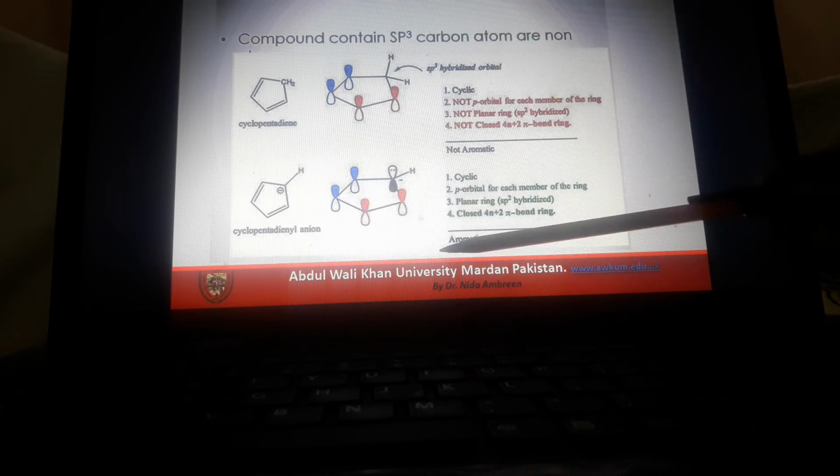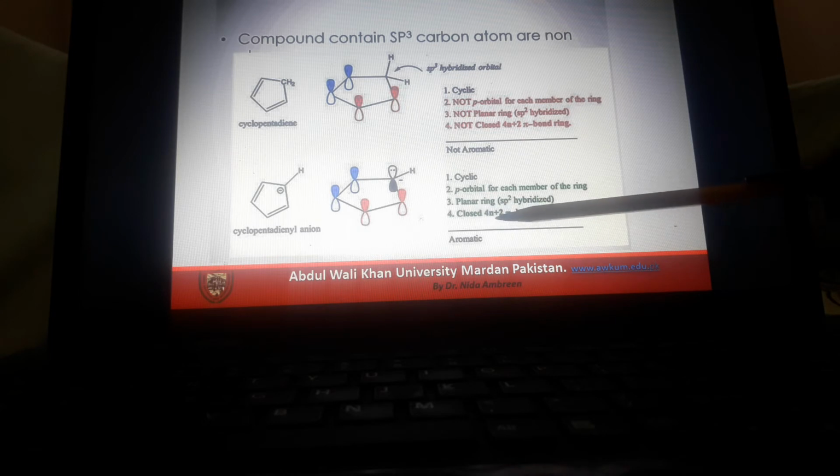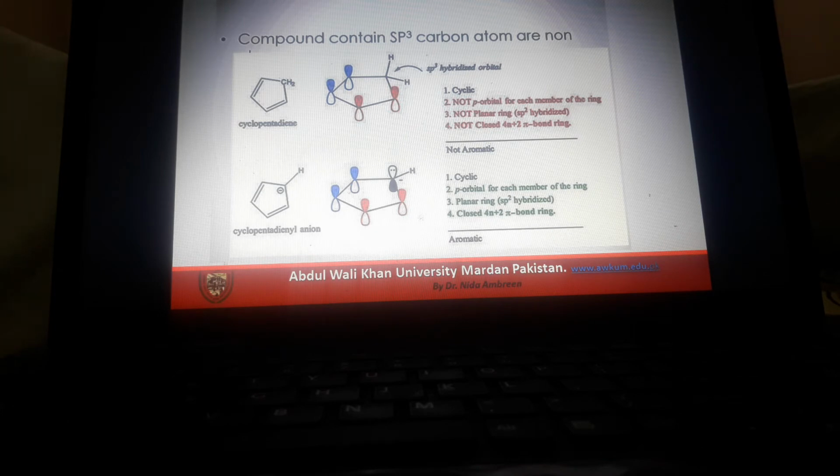It also follows the Huckel rule, the 4n plus 2 pi electron rule. So this compound is an aromatic compound. When any molecule becomes aromatic due to a charge on it which induces resonance in the molecule, these compounds are also called quasi-aromatic compounds.